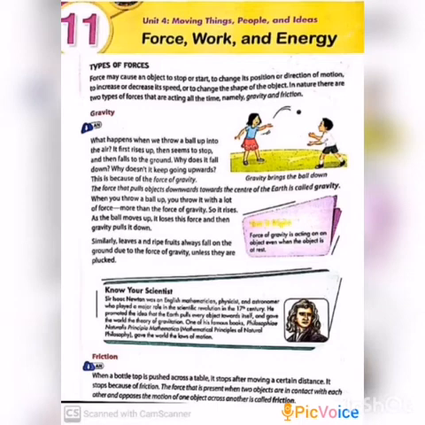This is because a force called gravity acts on it. This force pulls the ball down. In fact, gravity acts on all objects on the earth, pulling them toward the earth. That is why when you throw anything up, it comes down. Similarly, leaves and ripe fruits always fall on the ground due to the force of gravity, unless they are plucked.